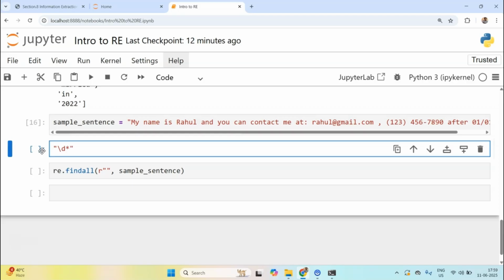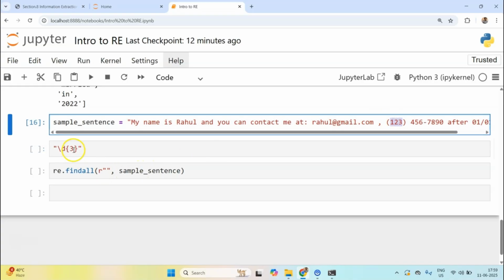But there is a method using curly braces, where it will only return this many times. So for example, digit 3 times, which is 1 2 3. Let's try it out.